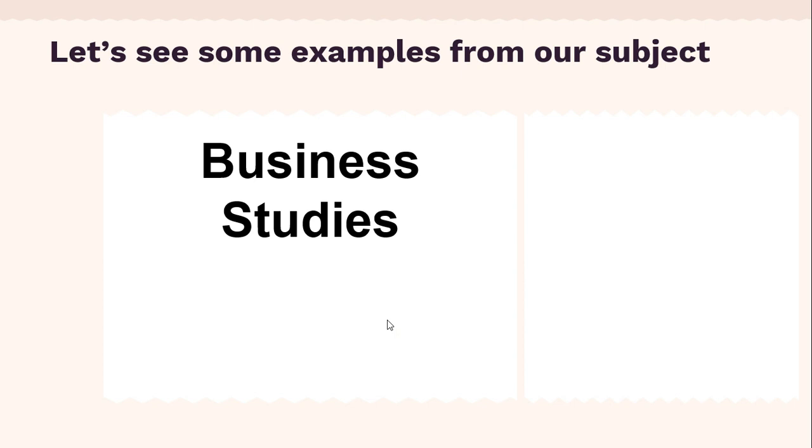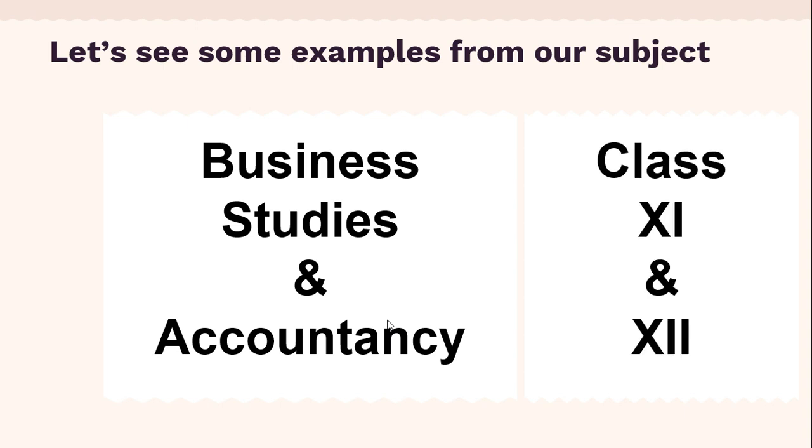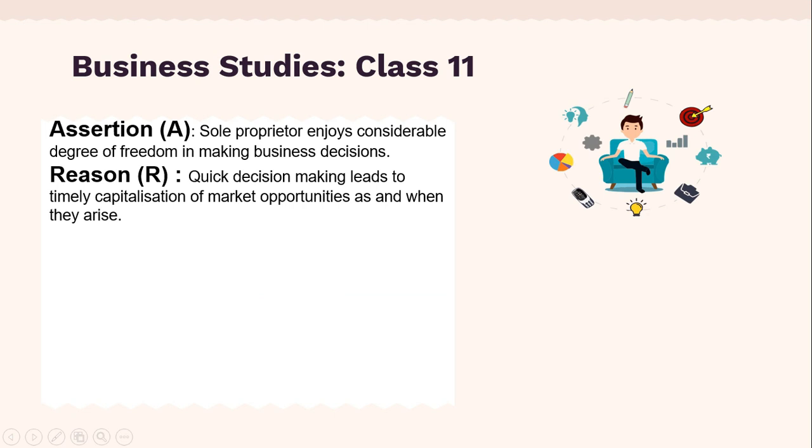Now let us take up some examples from our subject. So I'll be taking up few questions based on business studies and accountancy, both from class 11th as well as 12th. So let us do one question from class 11th business studies. So this is based on the chapter forms of business organization, and this is a picture of a sole proprietor.